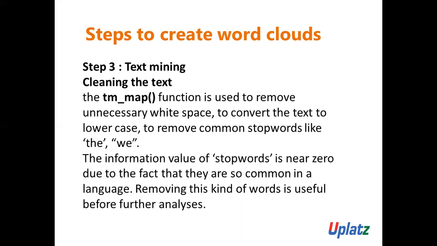Removing this kind of word is useful before further analysis. What is a stop word? The, we, you, in, are. You can say that all these are stop words. So with the help of the tm_map function, you can remove unnecessary white space, convert the text to lowercase, and remove common stop words like the, we.